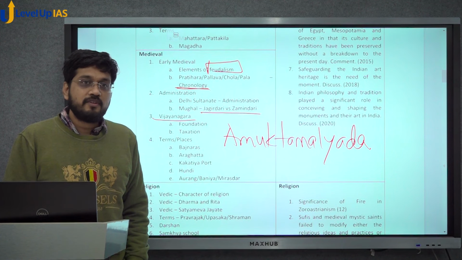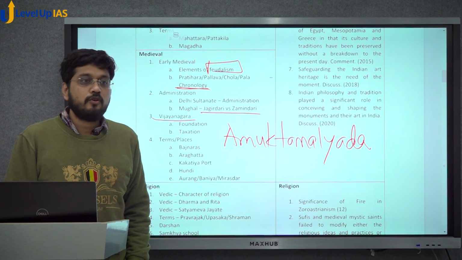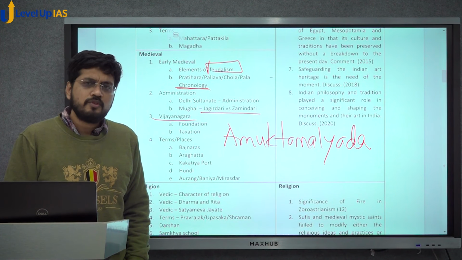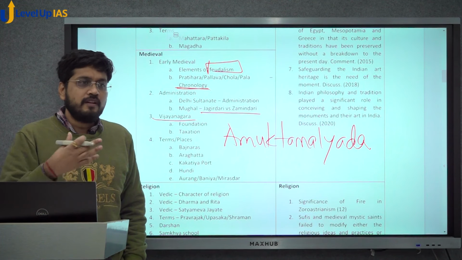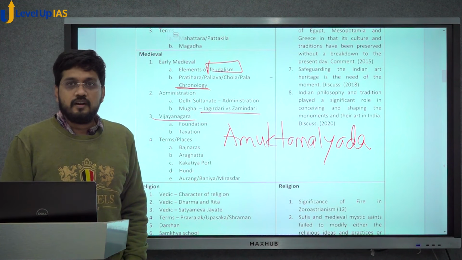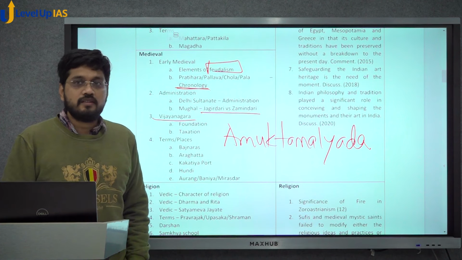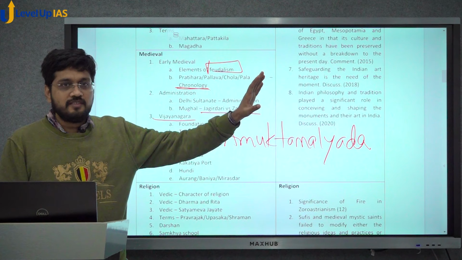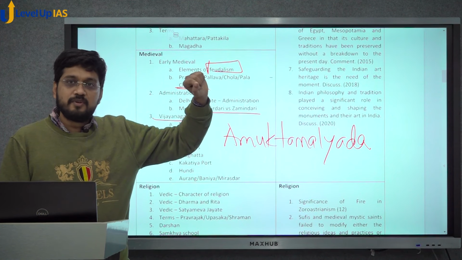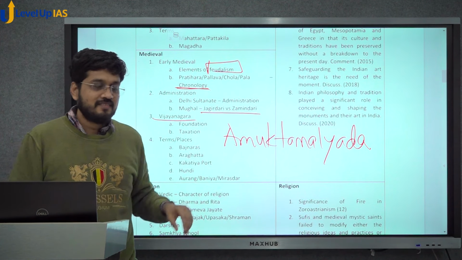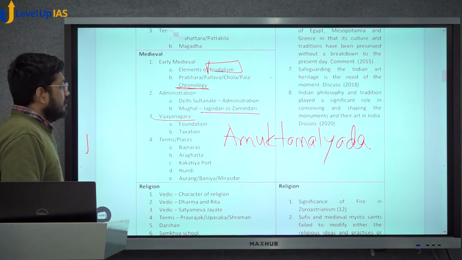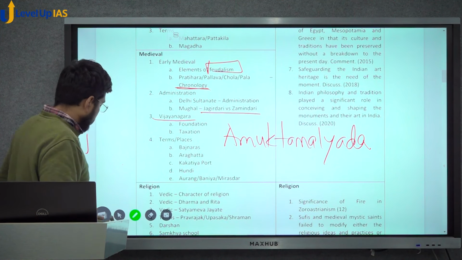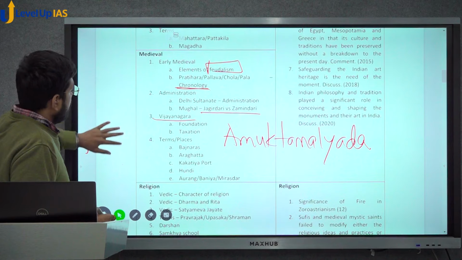So if you have to trace political theory through indigenous sources, you don't have to necessarily go back to only Arthashastra. It is one book. People focus only on that. We have various other books in various other Indian languages, and one of the most famous is Amukta Malyada. Otherwise, we talk of Dharma Shastra, Niti Shastra, Arthashastra, some sections of Mahabharata, Shanti Parva, etc., and that's all. So Vijayanagara is important. Then come to the next part, the terms that have been asked.